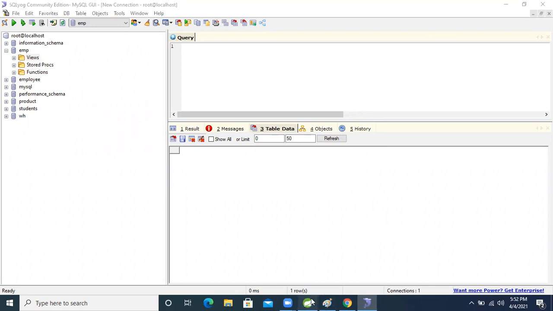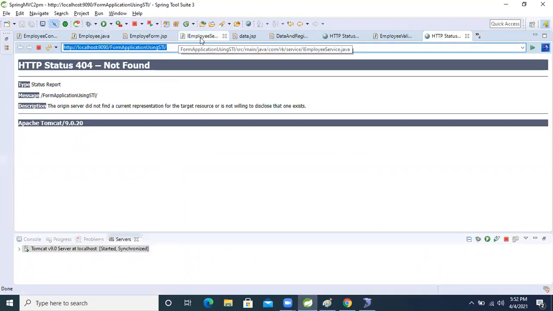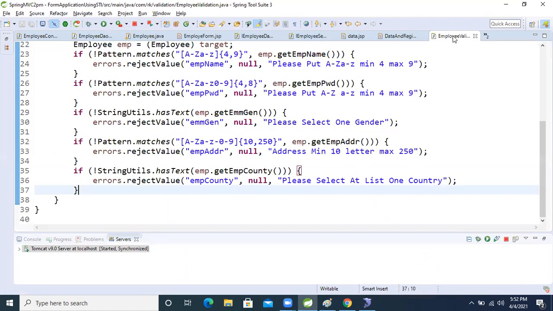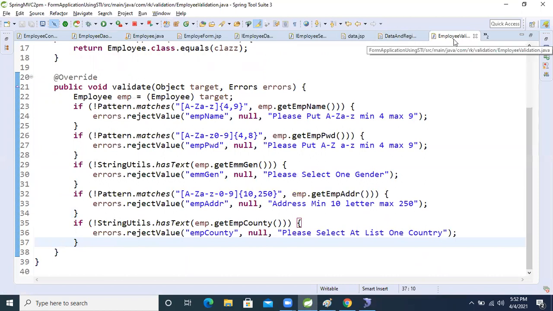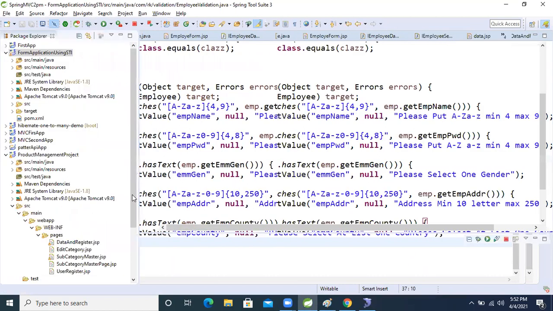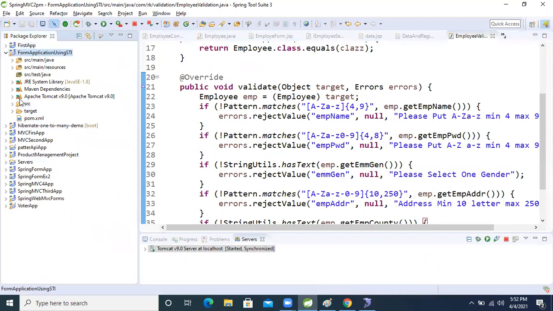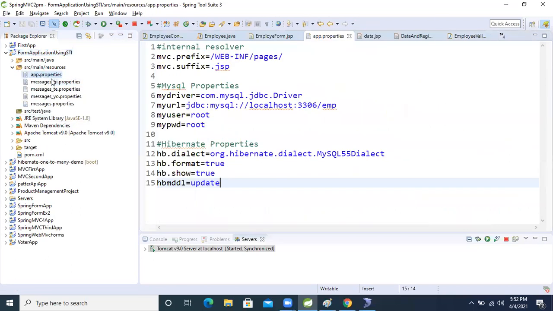Come to the property file. My system is also giving trouble. Open the property file.